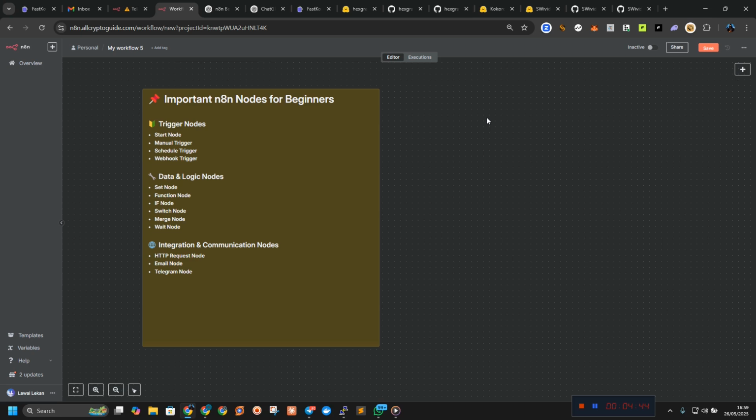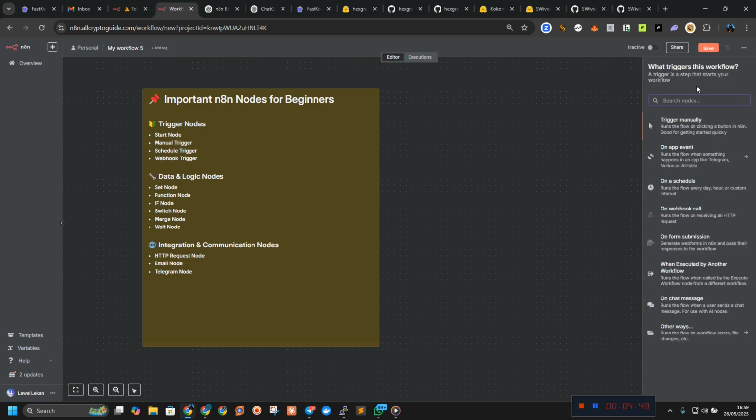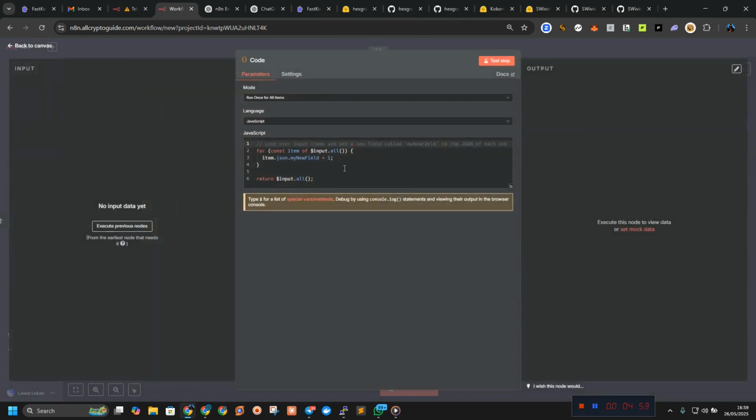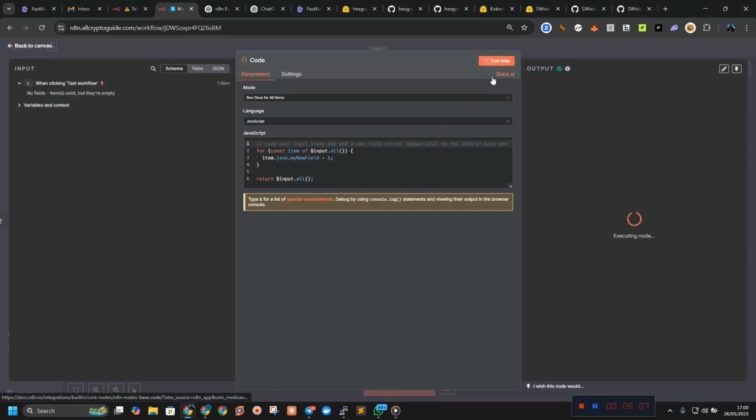We have what we call the function or the code node. When you search for function, they were calling this a function node before. This is more technical, but it lets you write JavaScript and transform your data however you want. You can add a field and do a lot of things. As you can see, my new field is equal to one, is equal to two.